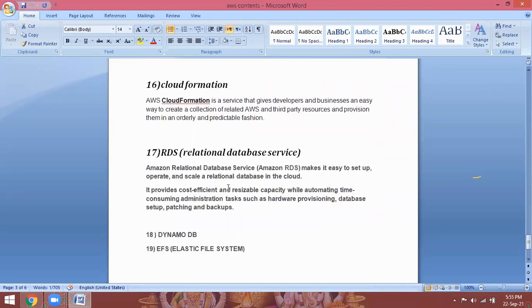Next, CloudFormation. Say you developed the complete infrastructure in the AWS Mumbai region for your organization. Again, your organization wants to start the business in the Singapore region. Most of the configurations are the same as in the Mumbai region, so there is no need to start from scratch. CloudFormation is a service that gives developers and businesses an easy way to create a collection of related AWS and third-party resources and provision them in an orderly and predictable fashion.